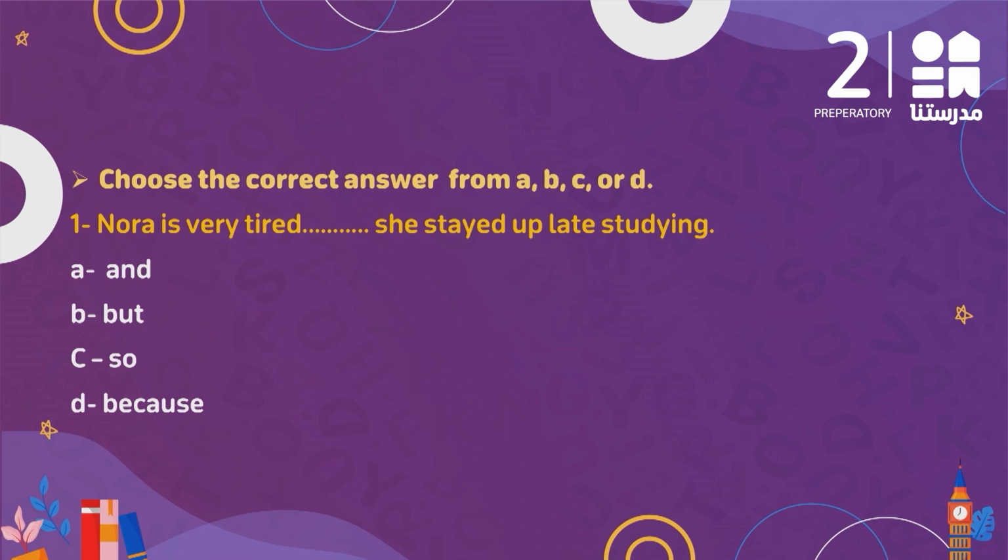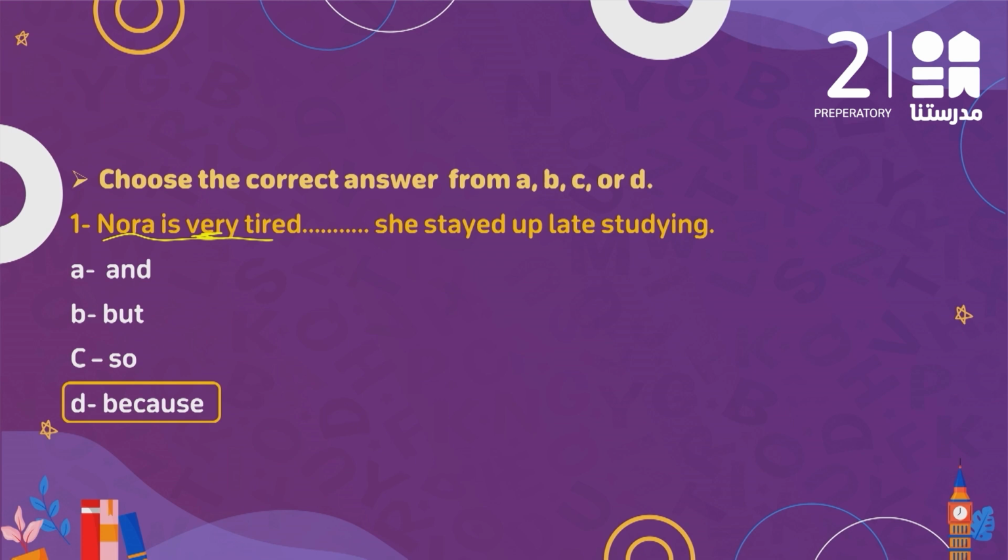So here it's because. Why? Because Noura here is really tired, correct? So we have here the result already, that she's tired. We want to know the reason. So the reason is that she stayed up late studying. So if we already have the result and we're looking for the reason, we use because.